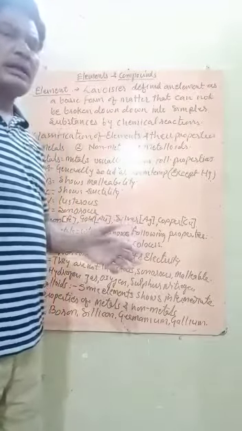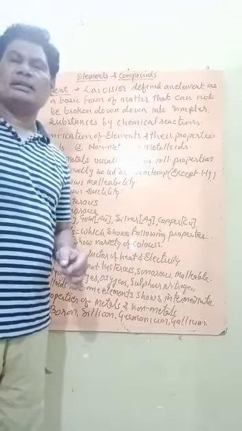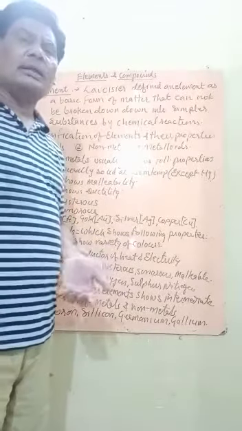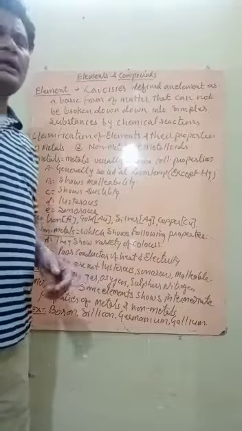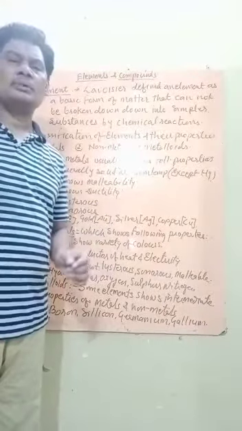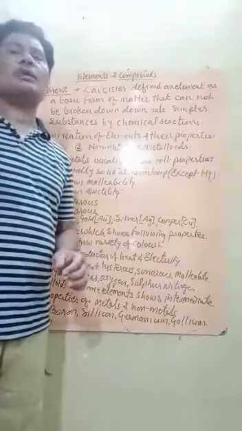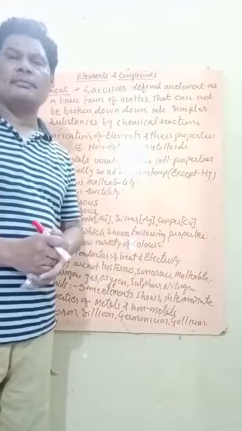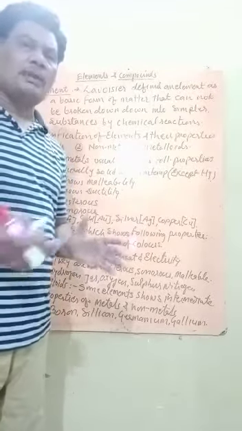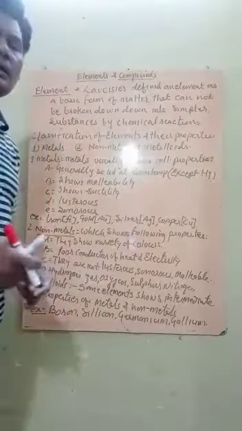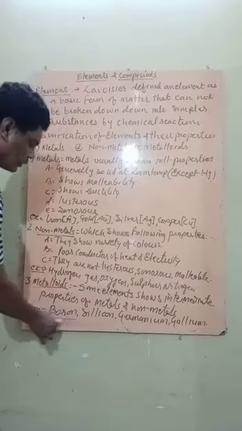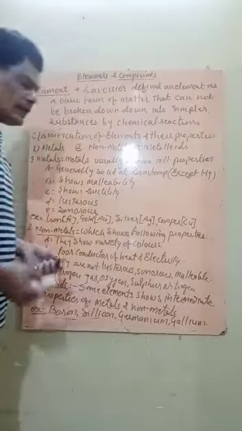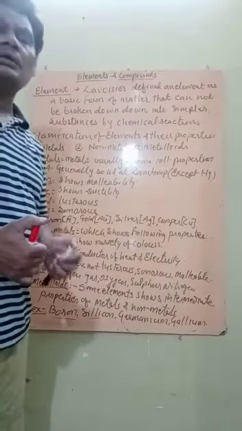They are poor conductors of heat and electricity. That is, they are not able to conduct electricity. Therefore these types of substances are called non-metals, like hydrogen, oxygen, nitrogen, sulfur, phosphorus. Students, on the other hand, some more elements show intermediate properties between metals and non-metals. These are called metalloids, like boron, silicon, germanium, gallium, etc.